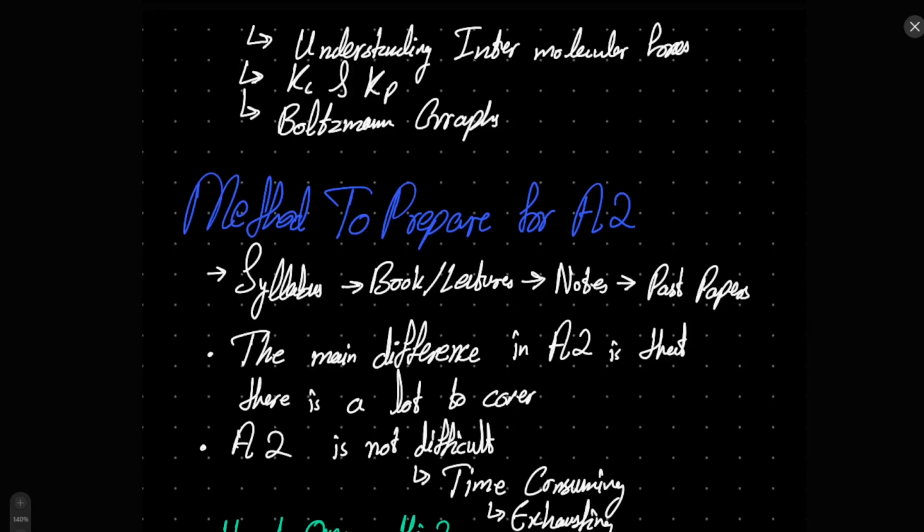What you will face, though, that I can guarantee you in every single subject, not necessarily in chemistry, is that the questions will be difficult. It's that the questions of some of the topics and some of the specific subtopics, or some of the specific types of question that can come in the topics, can be difficult. For example, A2's electrochemistry has a type of question that students face difficulty in. Obviously, we'll go over that on this channel as well, so stay tuned. But those types of things are the things that you need to take note of, right?